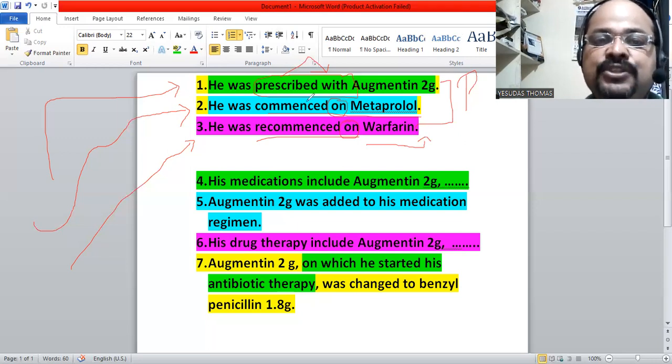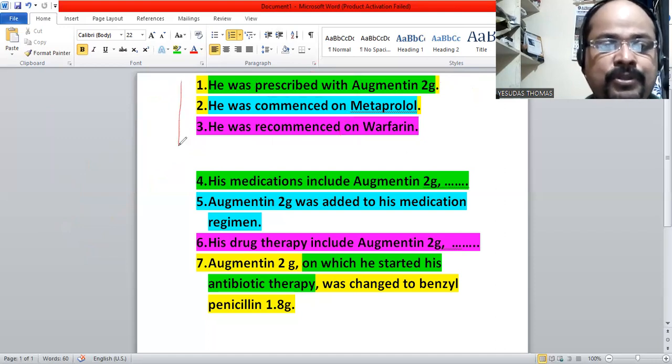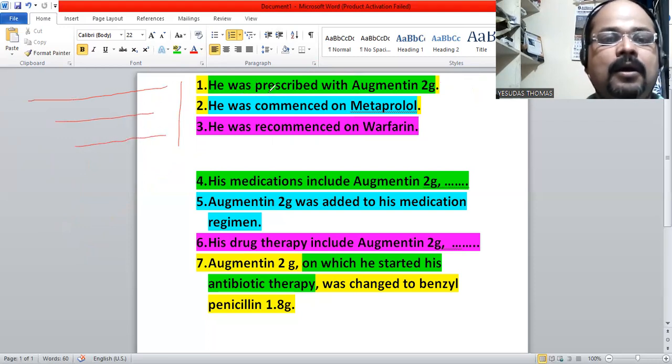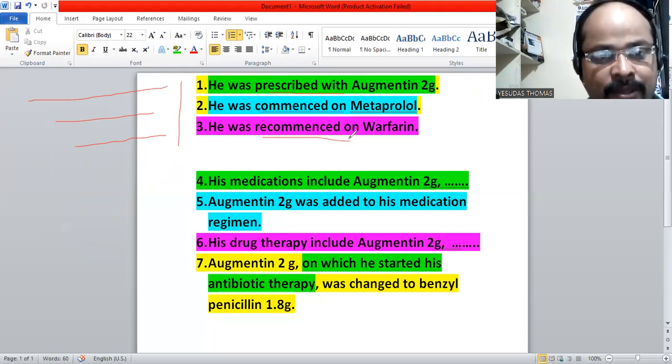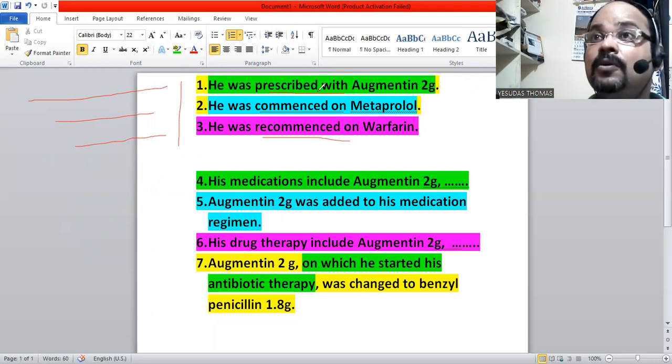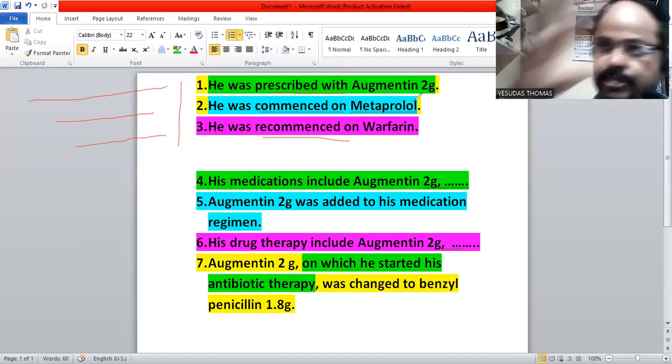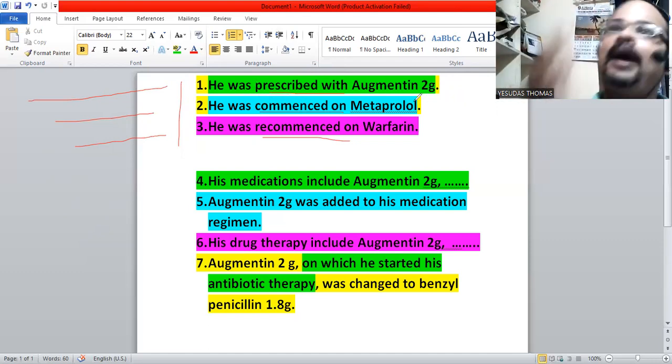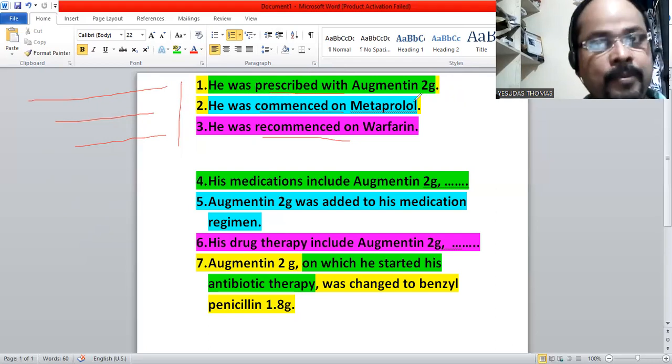I hope the first three sentences are clear. Prescribed with, commenced on, recommenced on. All these three sentences are passive voice. So prescribed with will be there, commenced on will be there, recommenced on will be there. Prescribe, usually we use with shorter medications when it is not continuing for a longer time. Commence, when we just started and it should go on. Recommence, we stop and start it again, a regular medication.